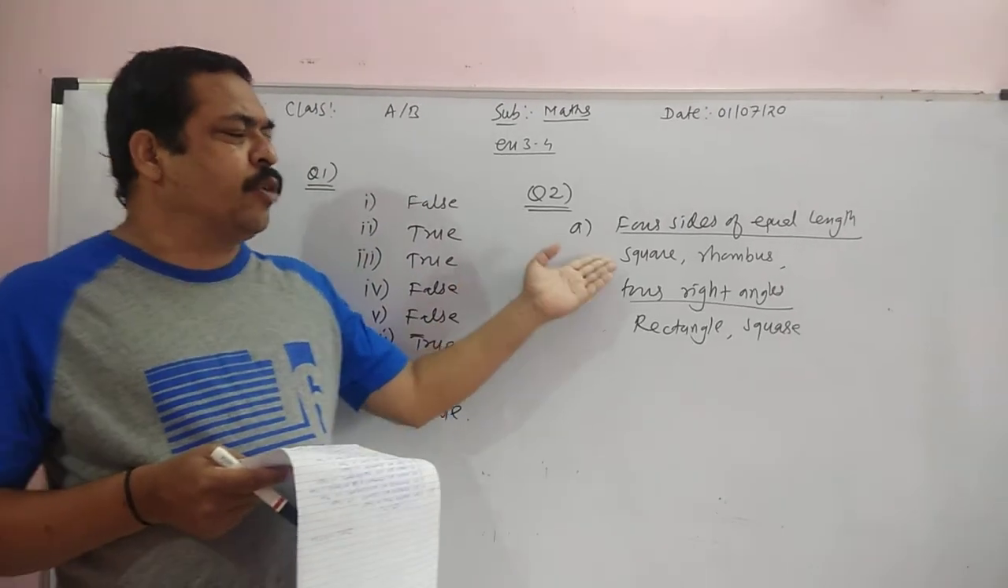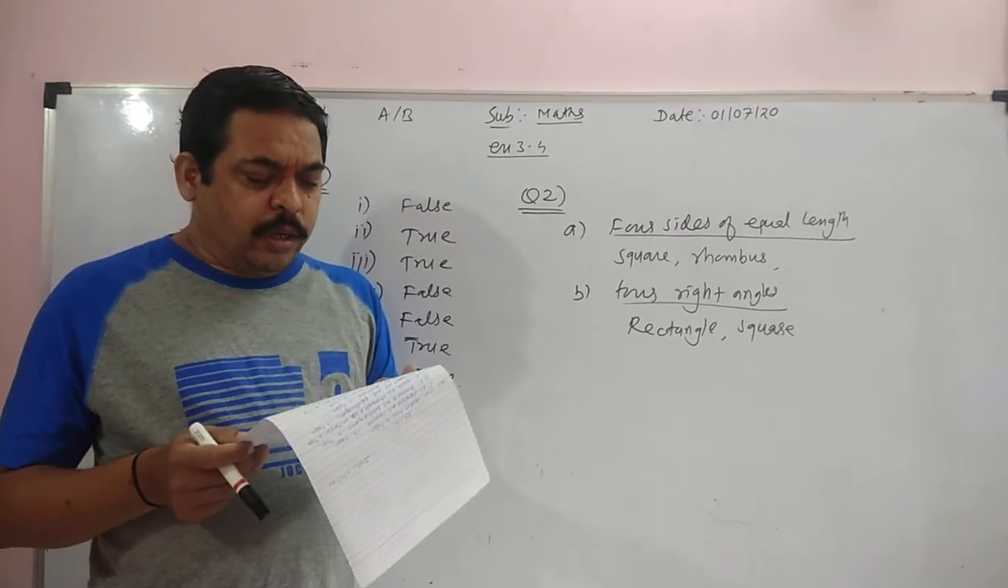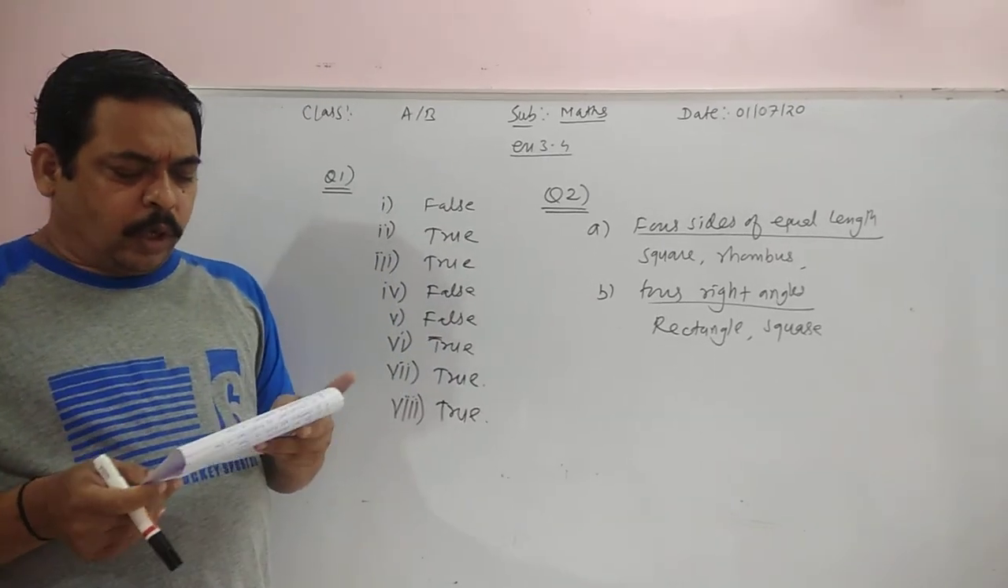Simply you have to write the names of the quadrilaterals according to the given properties. Now question number 3.